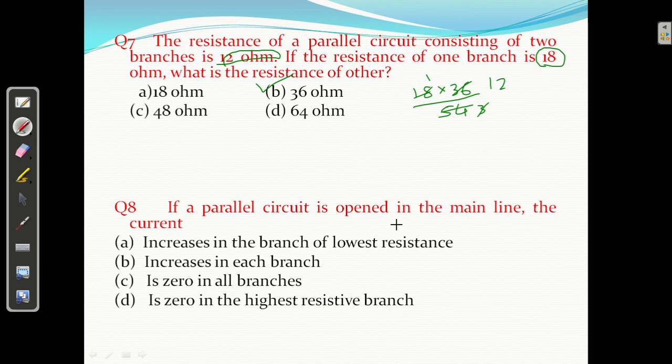Okay. If a parallel circuit is opened in main lines, please be careful about it. This is given: a parallel circuit is opened in main lines. If the main line is open, what will the current be? It should be zero, right? It should be zero. So increases no. Is it zero in all branches? Yes, this is the correct answer. Whenever you are attempting the questions, you have to read the problem carefully. They have given that the parallel circuit is opened in main lines, so current should be zero for all branches, right? So C is the correct answer.